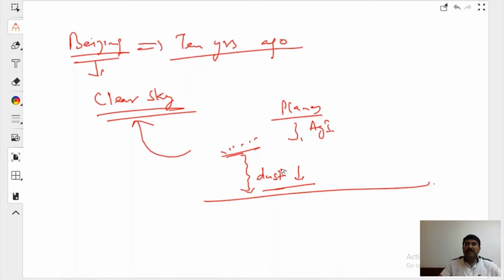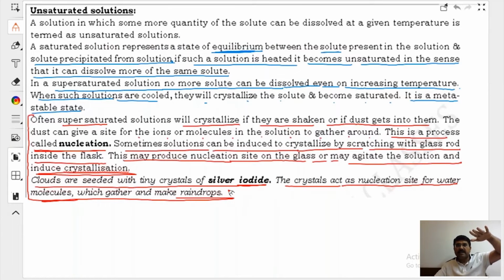I learned this is happening in Maharashtra or maybe Karnataka at some places also. There are clouds, but they are not giving enough water to crystallize. Then what they do is, with some plane, they add crystals of silver iodide. Silver iodide provides what? A nucleation site. Around silver iodide, water starts coming. It is certainly coagulation, beta. Coagulation is sitting down, right? And that is the artificial rain.